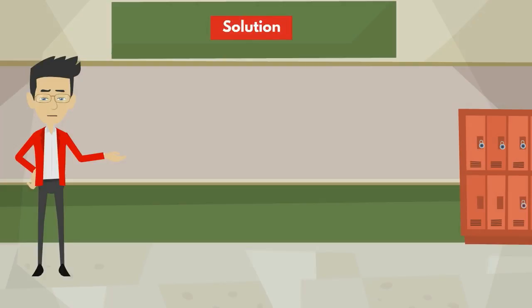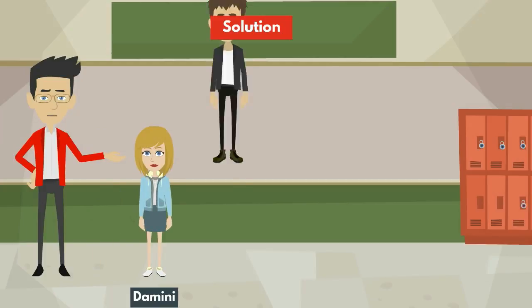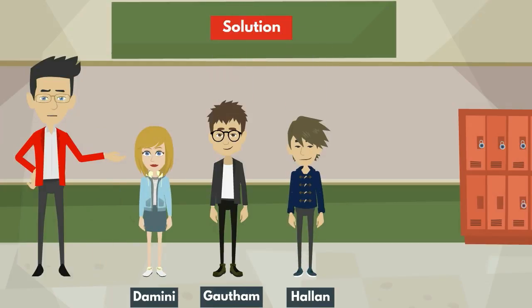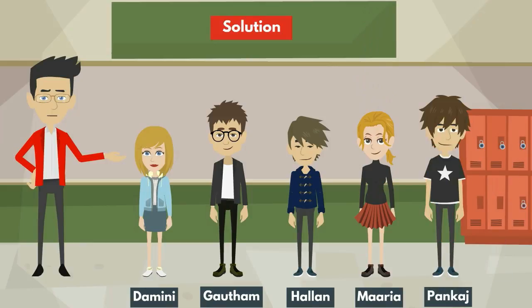Solution. Let us solve this problem with the help of given information. In this question, they given that there are 5 persons who are Damini, Gautam, Helen, Maria and Pankaj. Here, they are having different heights.